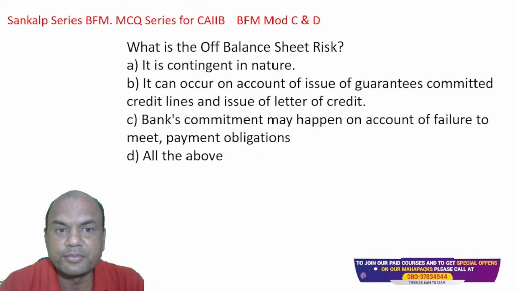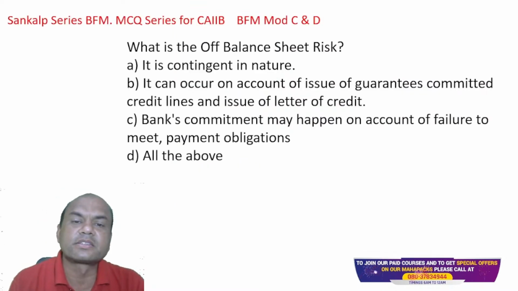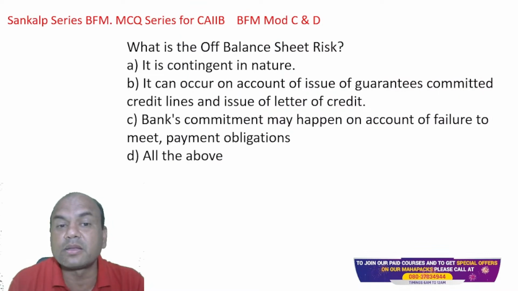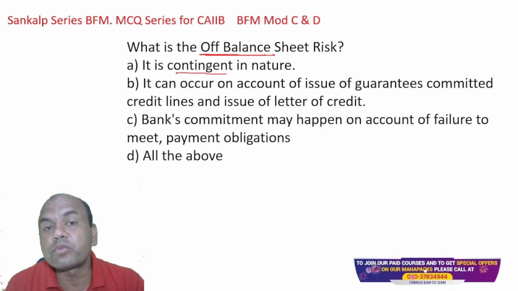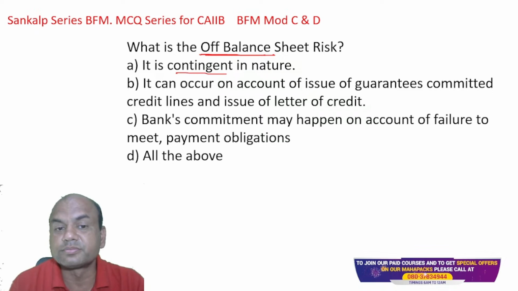Okay. What is off balance sheet risk? Off balance sheet, which is outside the balance sheet. Okay, it is contingent in nature. Contingent means what? It is not for present, but it may come in future. It can occur on account of issue of guarantees. So guarantees is what? Again contingent, come in future, right?